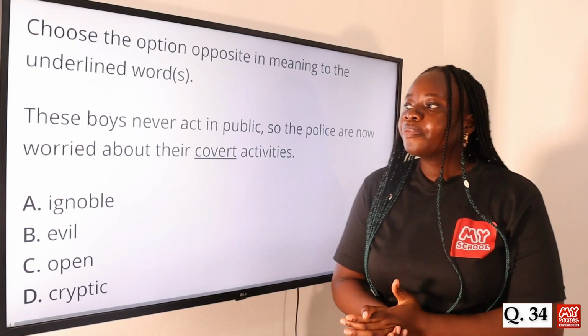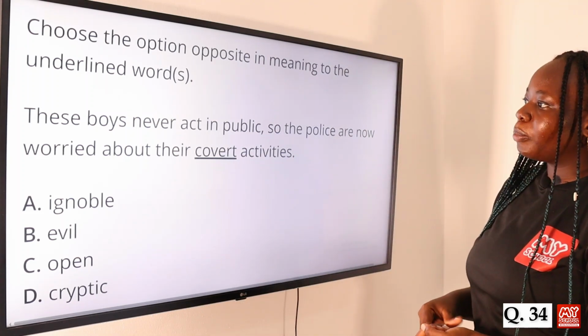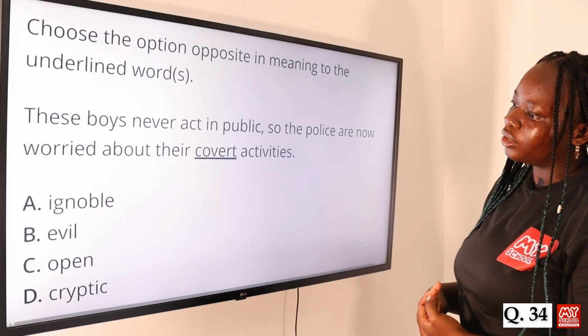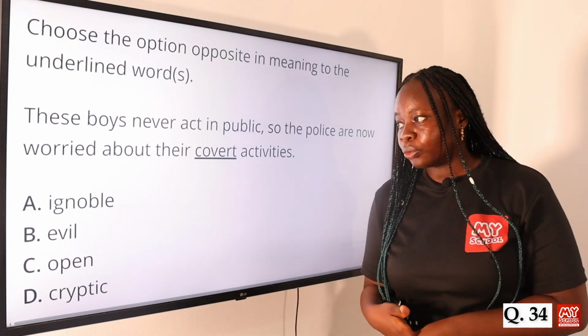Question 34. These boys never act in public, so the police are now worried about their covert activities. Option A, ignoble, B, evil, C, open, and D, cryptic. The answer to this question is option C, open.